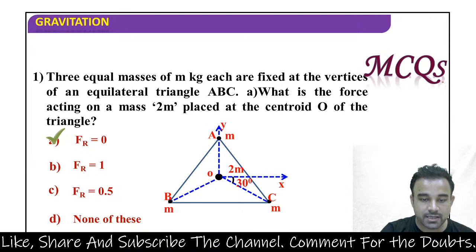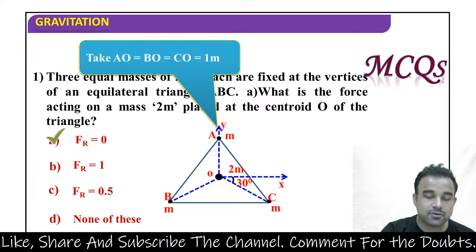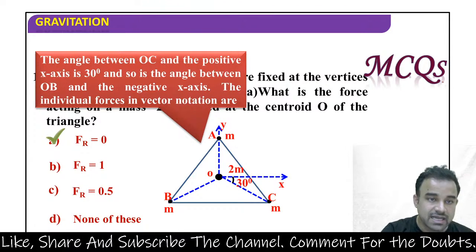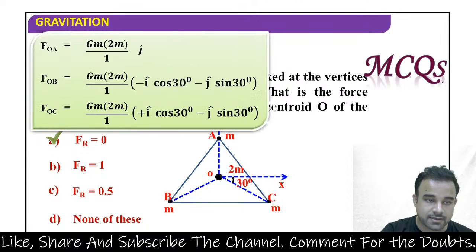यह सेंट्रॉइड ABC, ये O है 2 मीटर and this is the angle between them. Take AO is equal to BO is equal to CO is equal to 1 meter. The angle between OC and positive x-axis is 30 degrees. So the angle between OB and negative x-axis, the individual forces in vector notation are these.